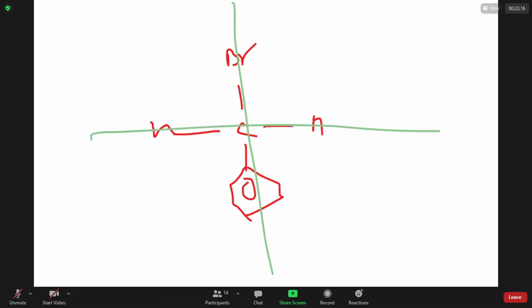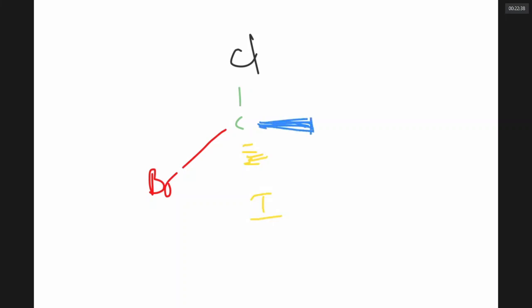Now let me take a molecule for our examination. Here I put Cl. Here I put Br. Here I put I. Here I put F. Ladies and gentlemen, can you cut it into equal parts in any way? No. How do you cut it, sir? You can't.